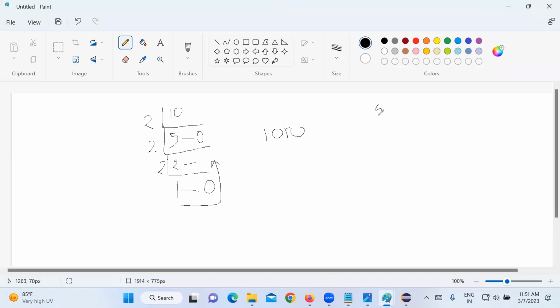What about 5? The binary number of 5: 2 2s are 4, remainder 1. 2 ones are 2, remainder 0. Reading in reverse, 1 0 1. So subtract it. Here there is no 1 for 10 minus 1, so I take 1 from above. 1 minus 1 is 0. Here again I have to take 0. It's not there, so what will happen? Zero.